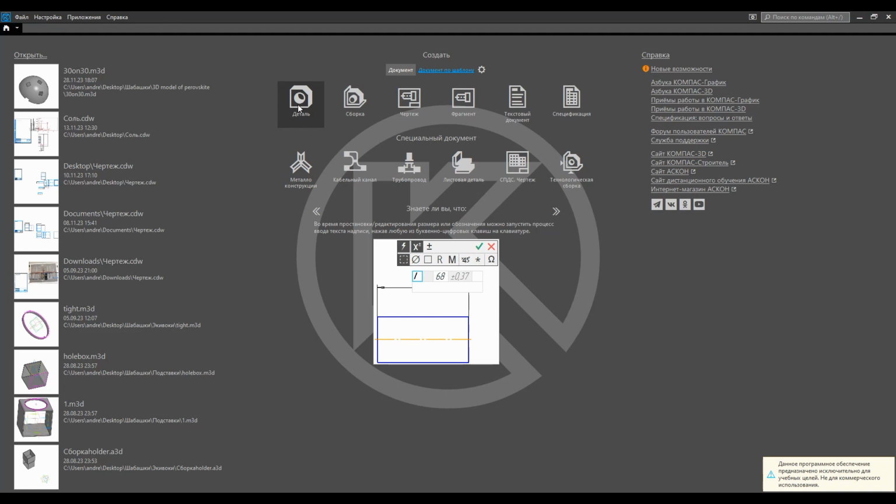You should see the same interface. I think you won't have this window because if it's your first time in Kompas, you won't see it. But the whole interface should be similar. I don't think that we will have an English interface in this course because Kompas is a Russian program and it's designed especially for Russian. Unfortunately, there is no English, but it's the best chance to study Russian if you even know this language.